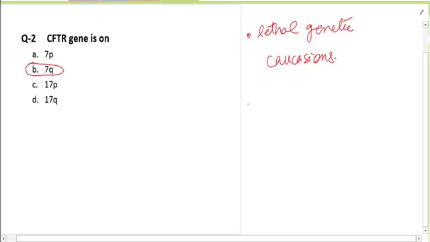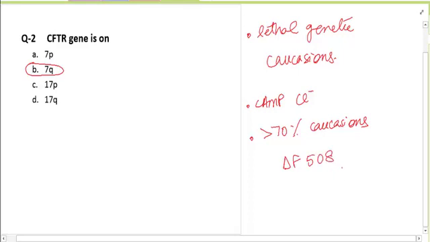This gene codes for a cyclic AMP regulated chloride channel. Remember that more than 70% of Caucasians have delta F508. So the most common mutation in cystic fibrosis is delta F508, deletion of the phenylalanine at the 508 position. This is the most common mutation in these children.